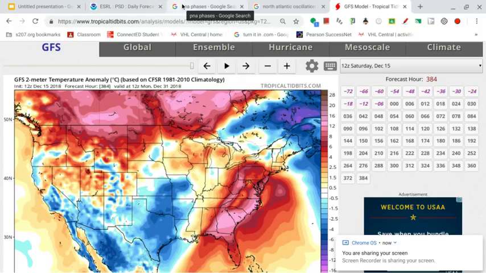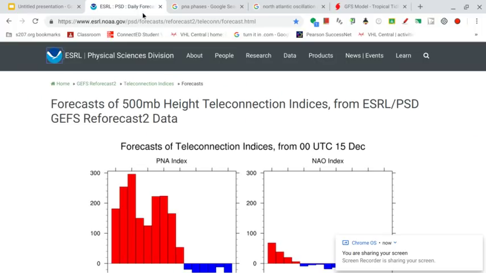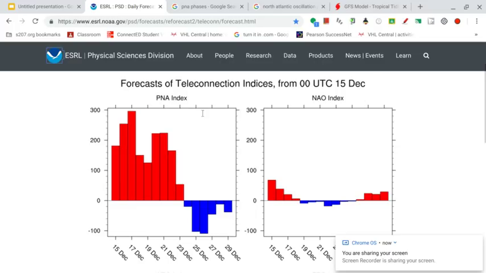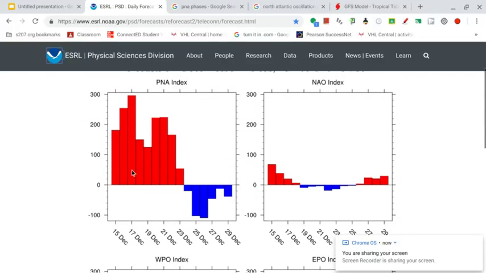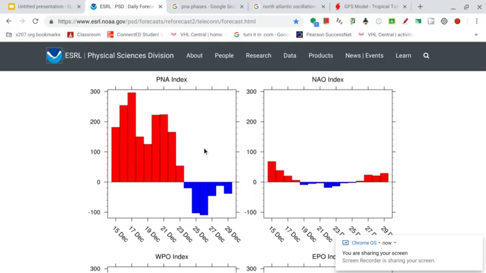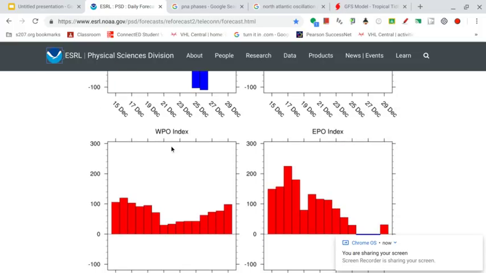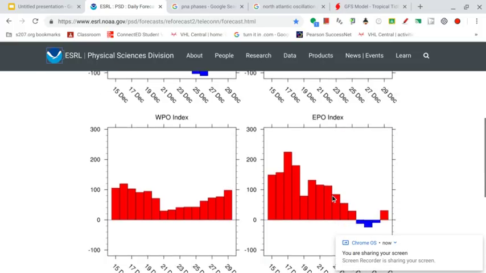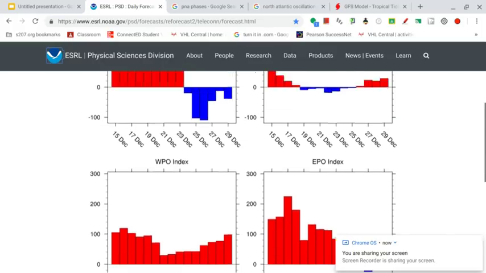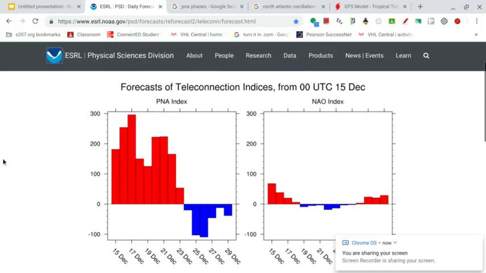And this actually is a key factor to why the January and February of this upcoming year may be very cold and snowy. So let's go to the indices, the teleconnection indices. And this is the raw model data. The ones I want to focus on today are the PNA and NAO. Again, you can see the WPO is also positive, and EPO being around neutral, which is also supporting of our data. But let's just focus on these two since I want to make this video fairly short and compact, not too long. So we are looking at the PNA right now.